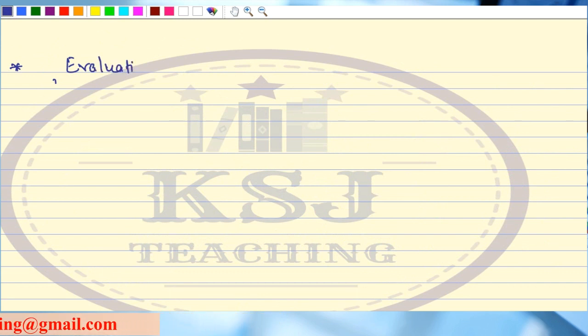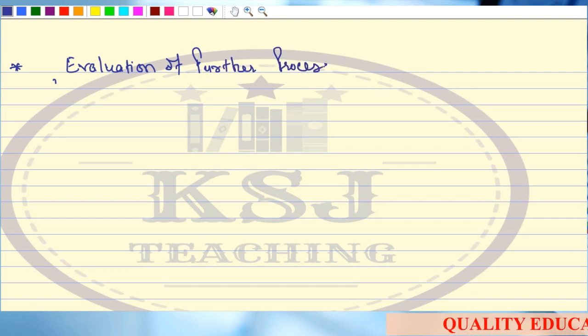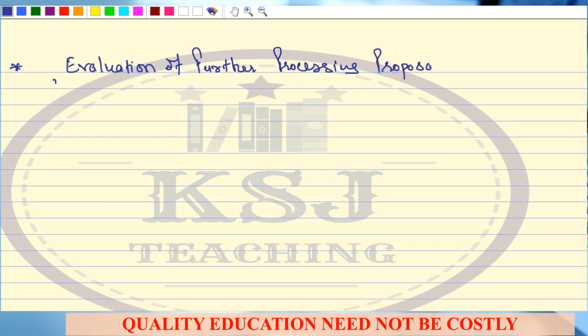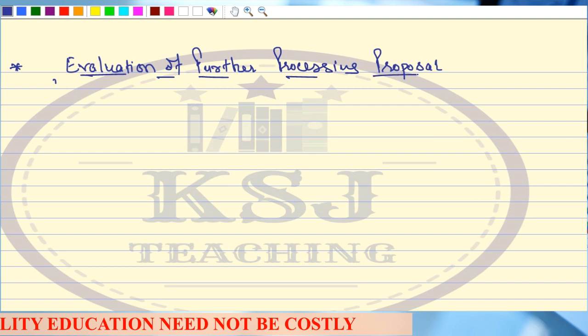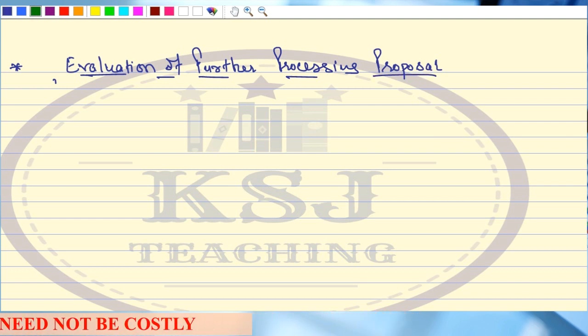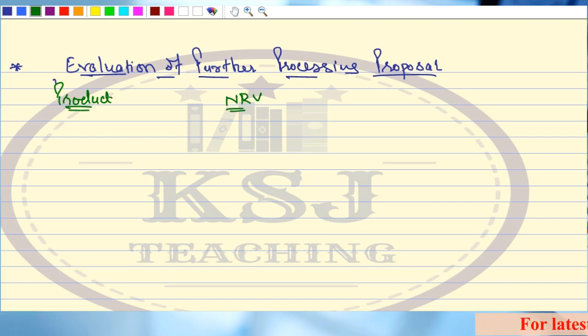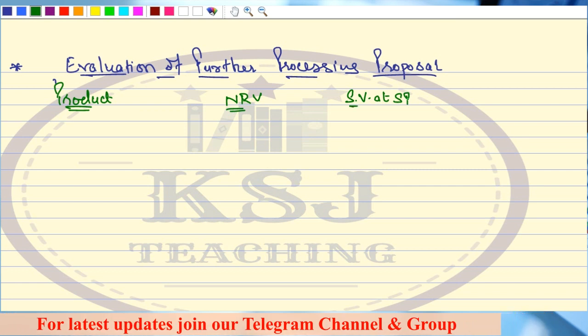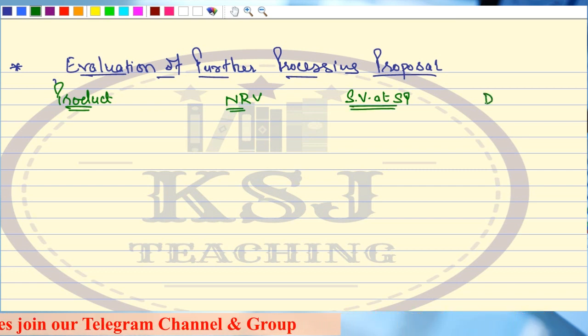Evaluation of further processing proposal. So we'll have products. On one side we'll have the NRV, and at another we will have the sales value at split off point. Then decision.